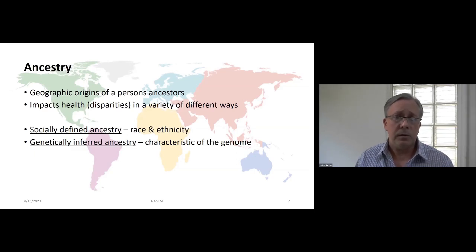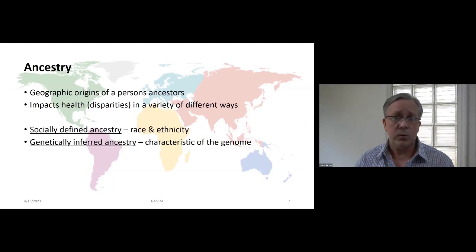So in a cosmopolitan diverse country like the United States, people can have ancestors from many different parts of the world, and where our ancestors are from impacts our health and health disparities, like cancer disparities, in a variety of different ways.